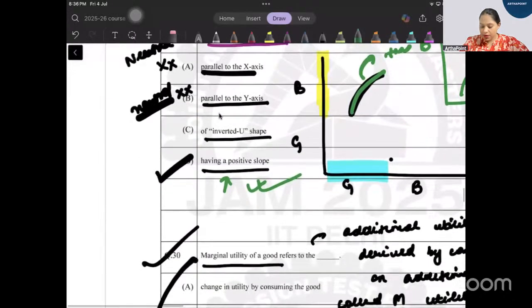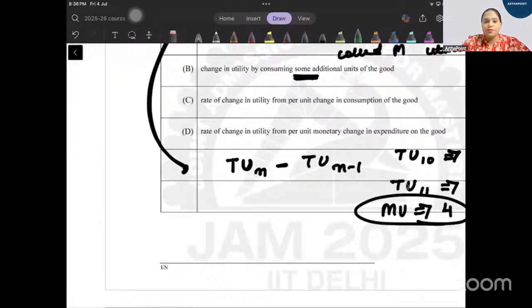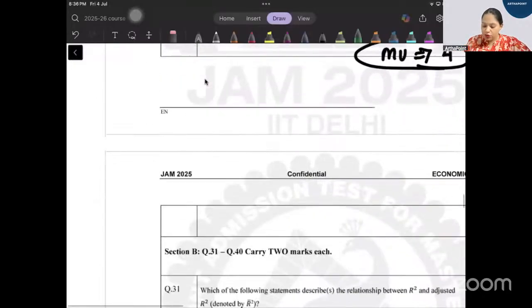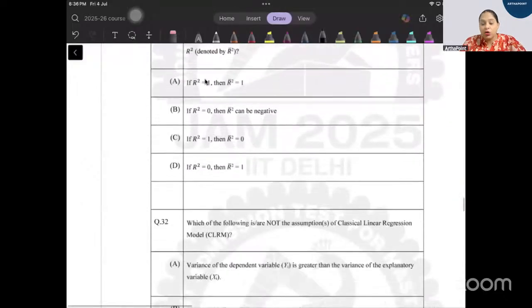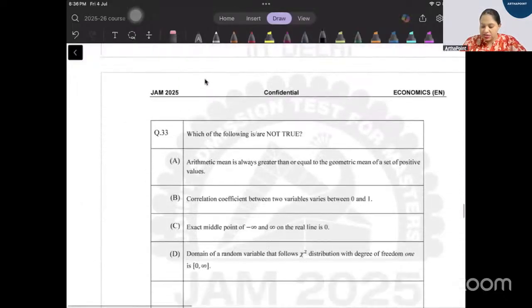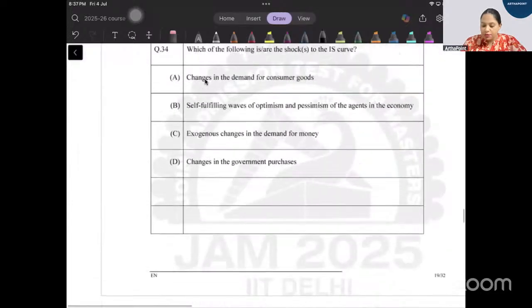Okay. Let's move on to the next question now. Always remember in IIT, questions number 31 to 40 are multiple select questions. More than one option can be correct in that case. Okay, so let's move on.